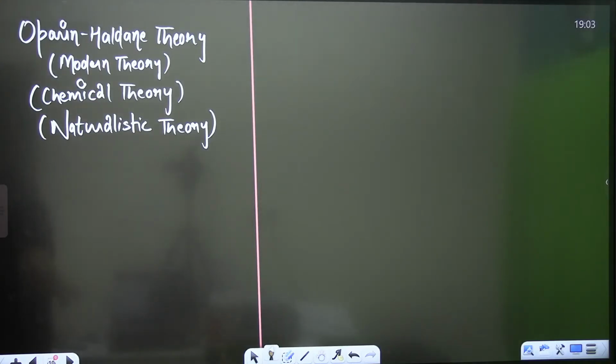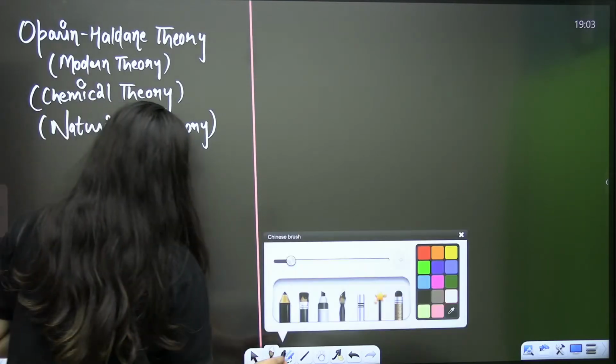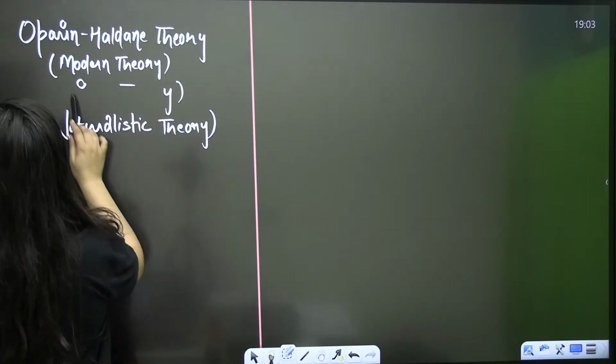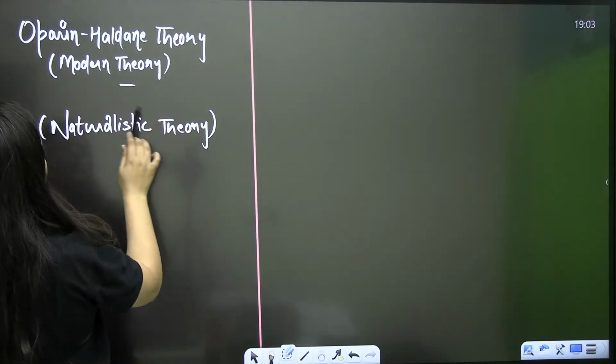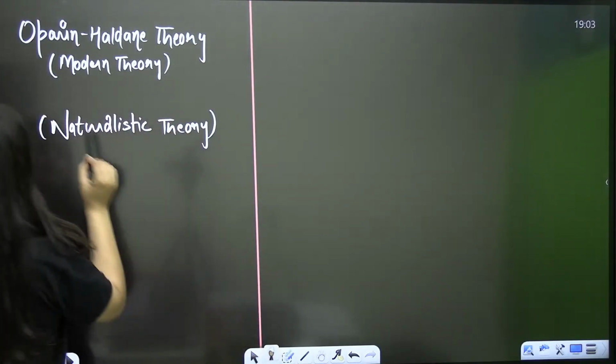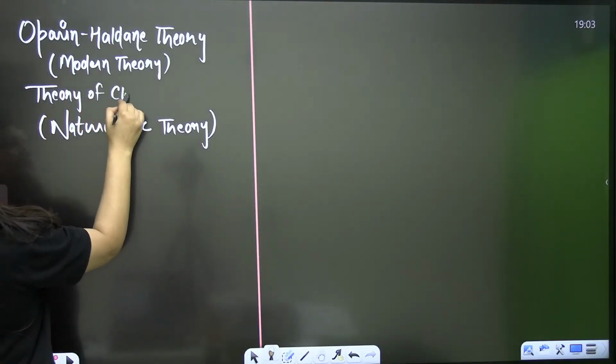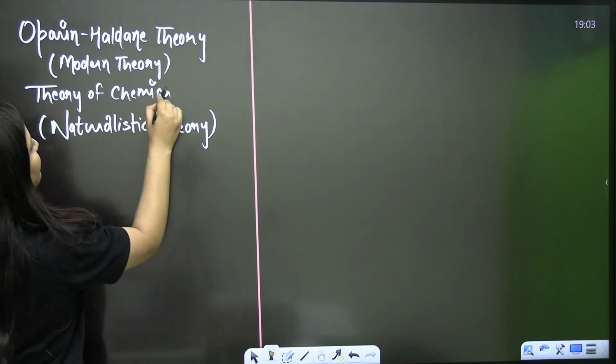Are you getting it? So it is the theory of chemical evolution. So who gave it? Oparin-Haldane.